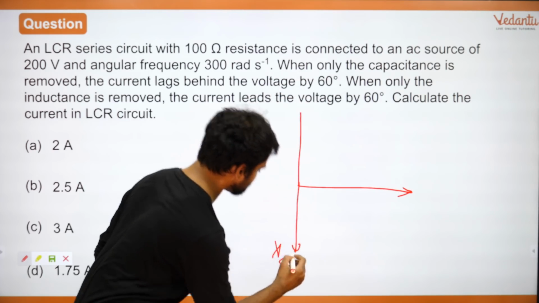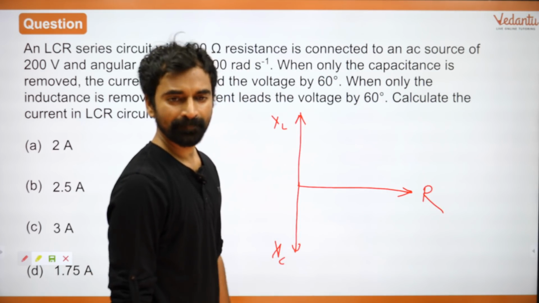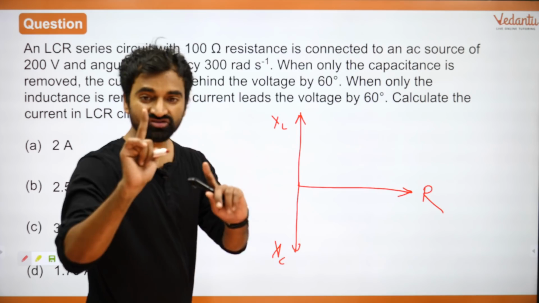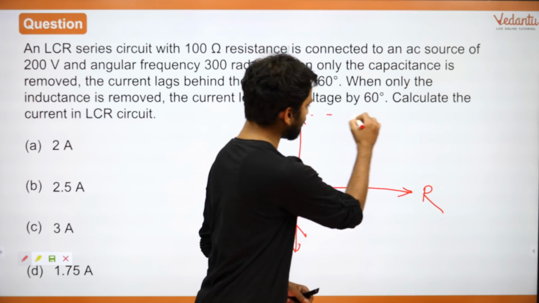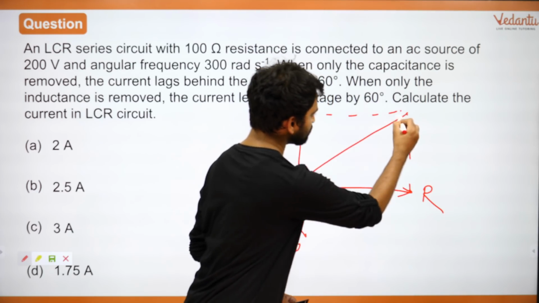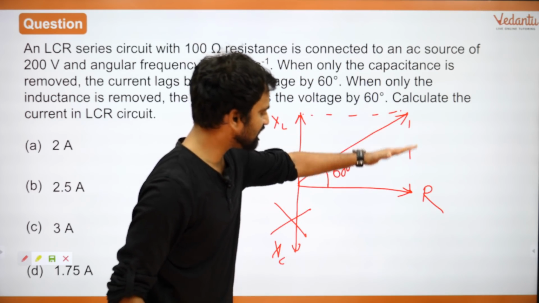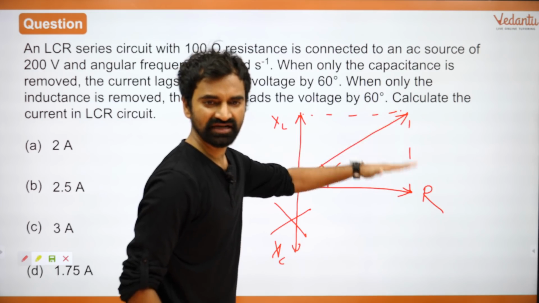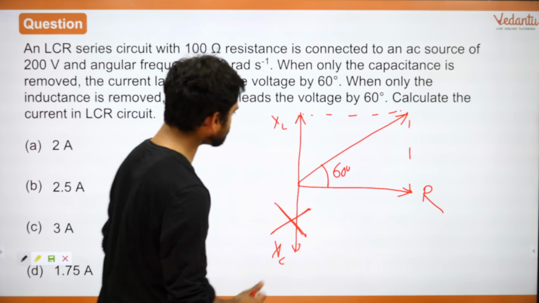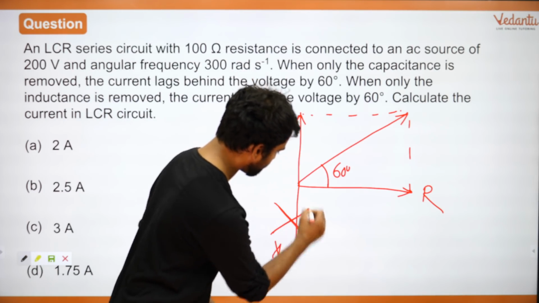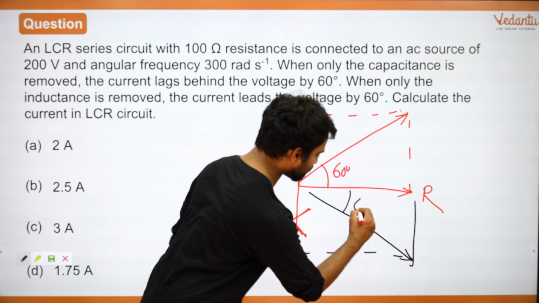So I would have some XC, I would have some XL, and I would have some R over here. Is that right, everyone? Now, first situation number one is ये exist नहीं करता, इसको भूल जाओ. अगर ये exist नहीं करता, in that case, this is the resultant, and they are saying कि ये 60 degrees है. And you can see this is EMF leading current by 60 degrees. This is the situation when this doesn't exist. Let's take the second situation जिसमें this doesn't exist. सिर्फ ये exist करता है. उस केस में the resultant will be this. उस केस में current leads EMF by 60 degrees.